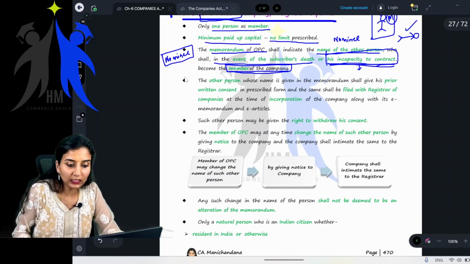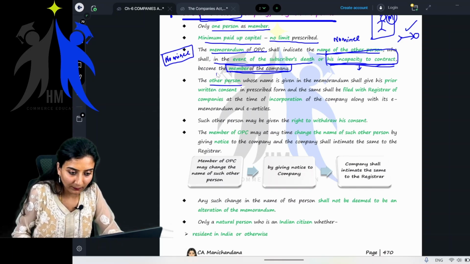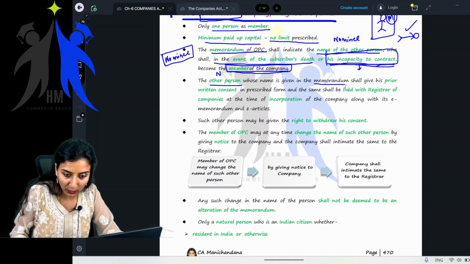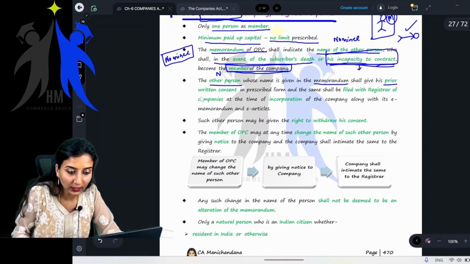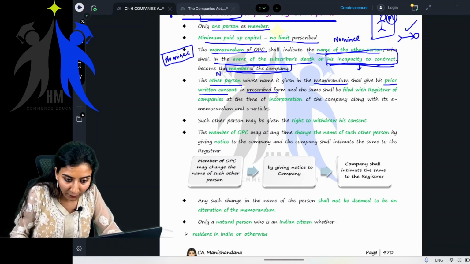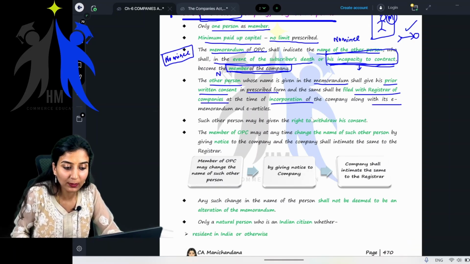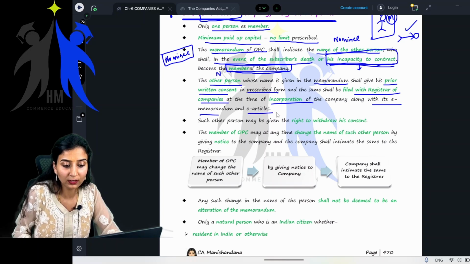Okay. Now, the other person, who is this other person? Nominee. This other person meaning the nominee. The nominee whose name is given in the memorandum shall give his prior written consent in the prescribed form, and the same shall be filed with the Registrar of Companies at the time of incorporation of the company along with its e-memorandum and e-articles. Children, it's very simple.